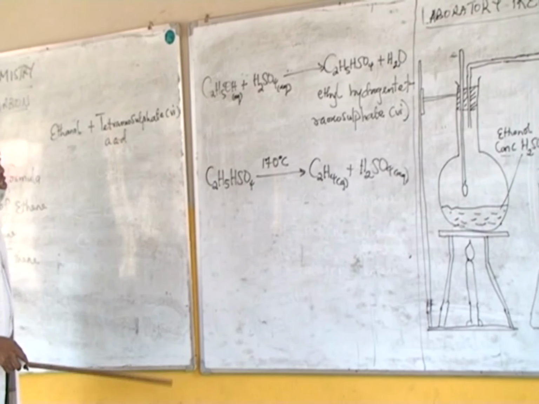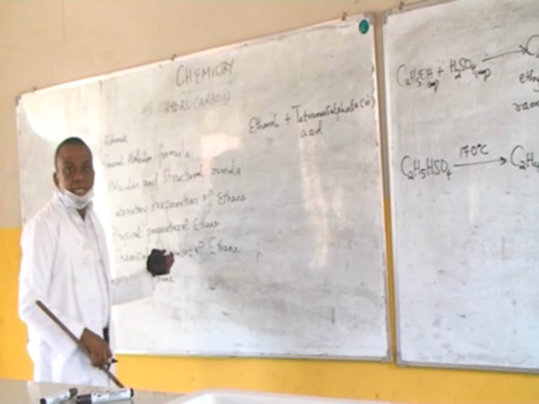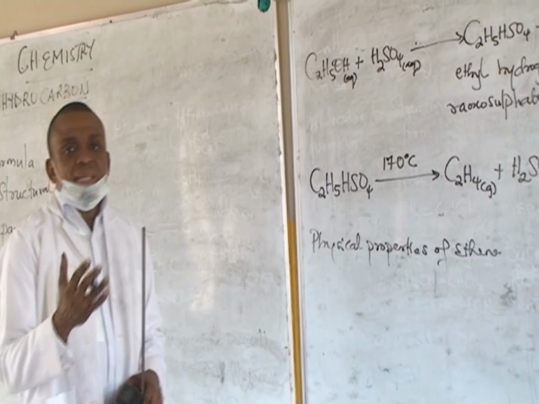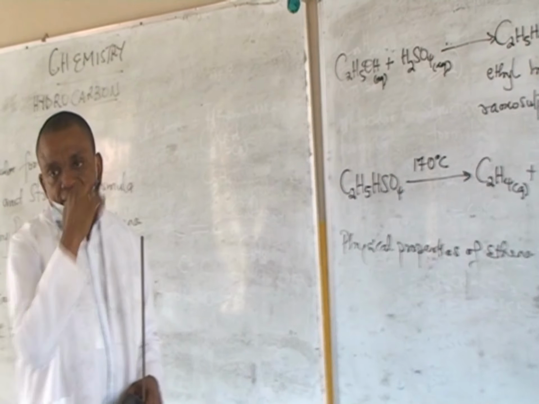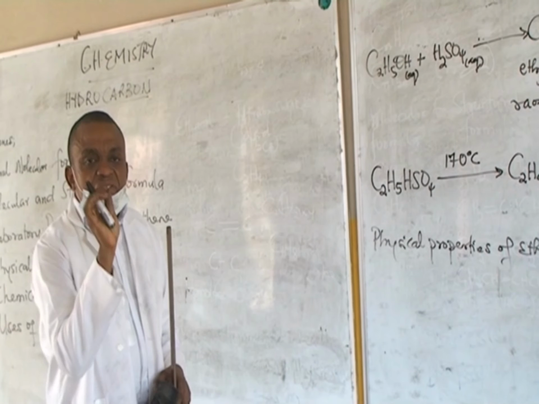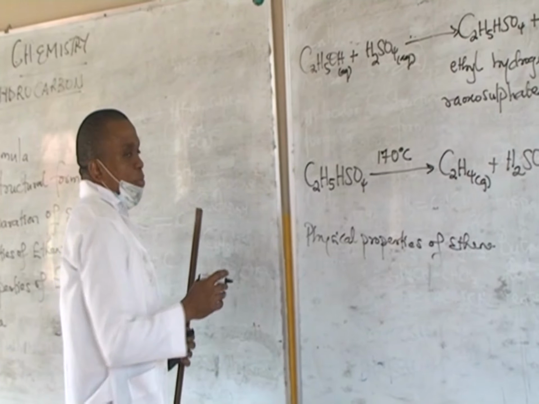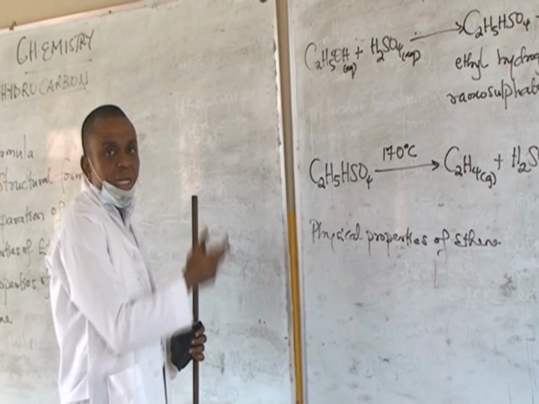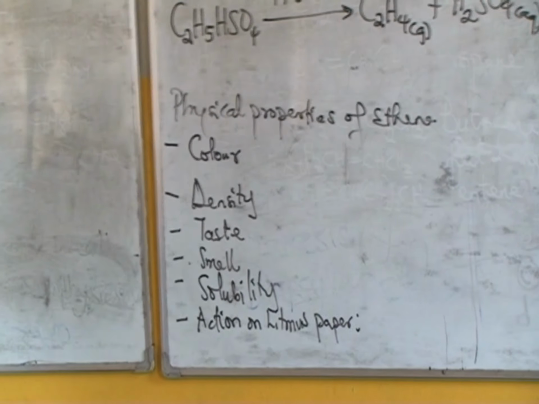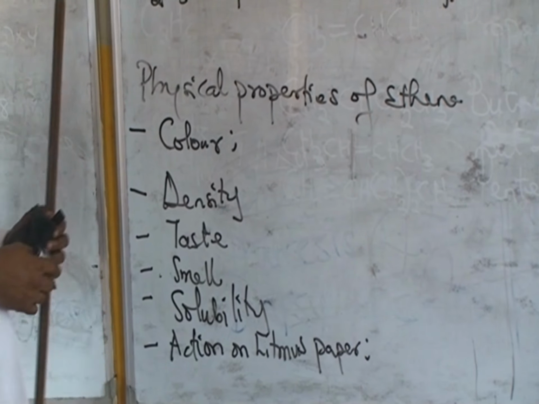Now, having looked at the laboratory preparation of ethene, let's quickly look at the physical properties of ethene. Most times, the physical properties of gases often pose a problem to students because there are so many gases you need to know their properties. But a very simple way to bring out properties of gas is to know the following. The properties of gas always border on the following parameters. If you can just remember these parameters, it will be easy for you to bring out properties of gases. So quickly, let's look at ethene. With respect to color, ethene is a colorless gas.